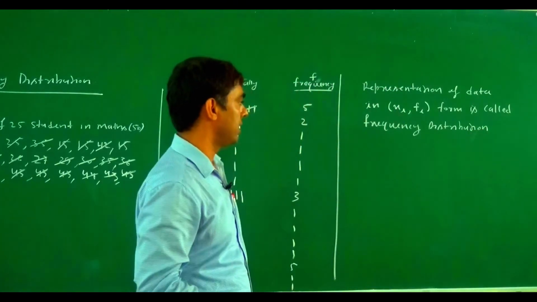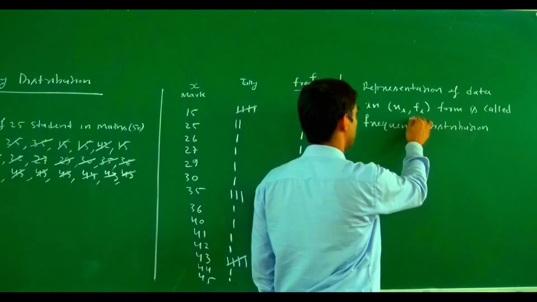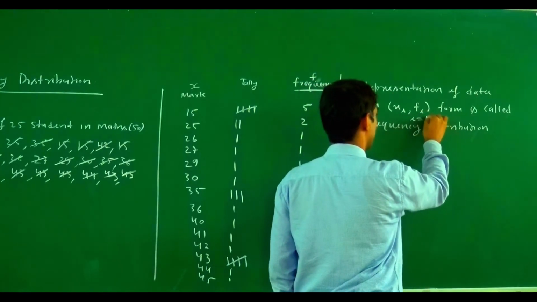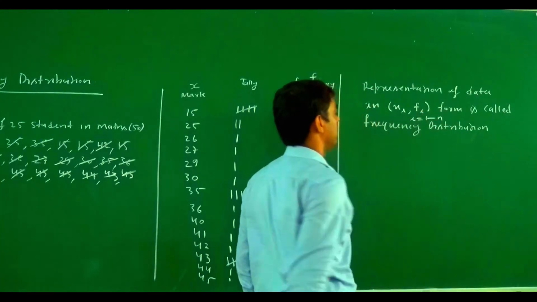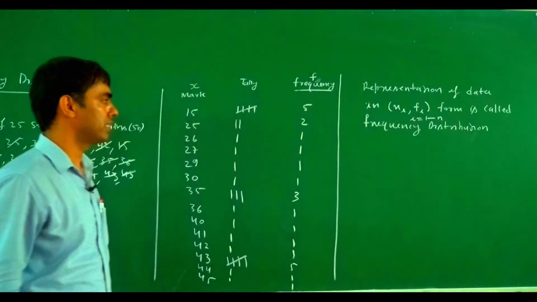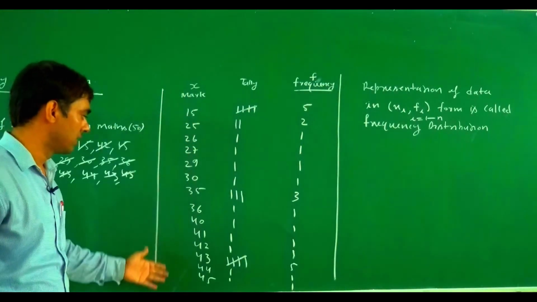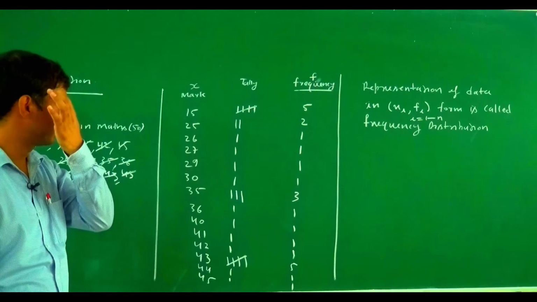Here, i ranges from what? i ranges from 1 to n, the number of data, meaning how many variables there are. So xi is called the variable and fi is called the frequency.